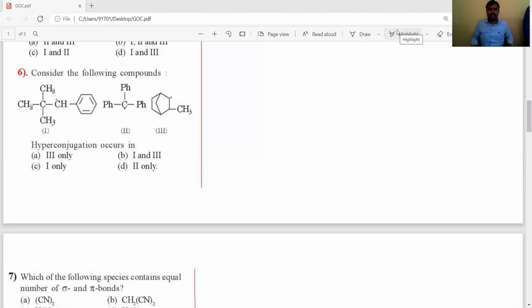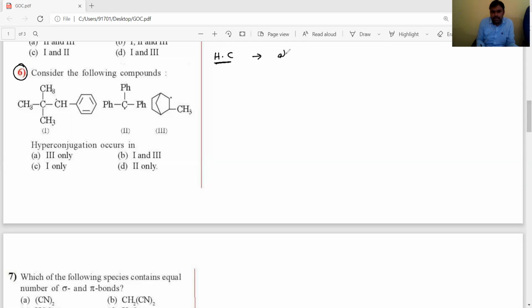Okay, students, listen. Now the sixth question. What did they give in the sixth question, dear students? We have to identify which compound exhibits or shows hyperconjugation. What is the hyperconjugation condition?